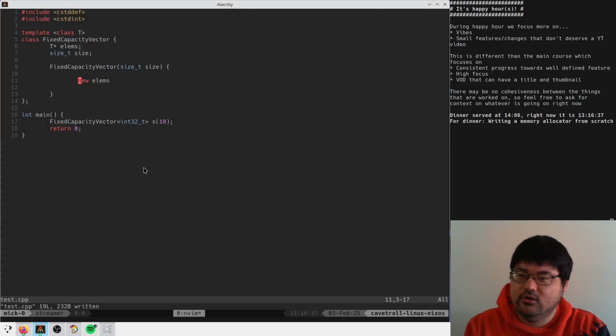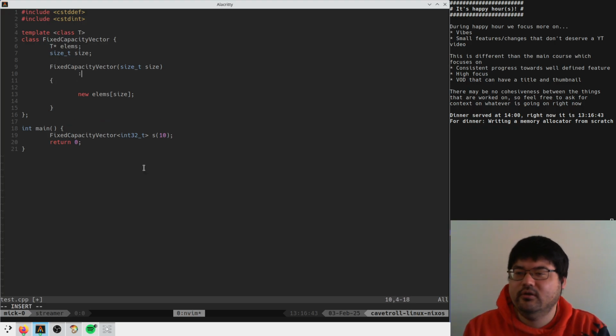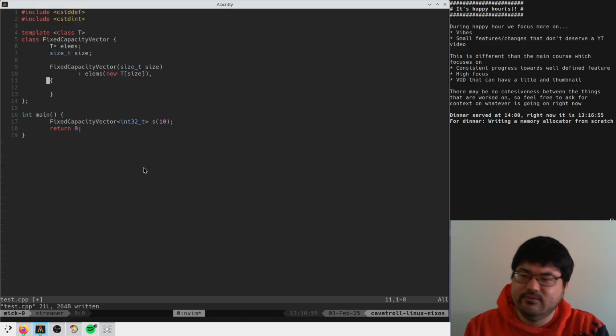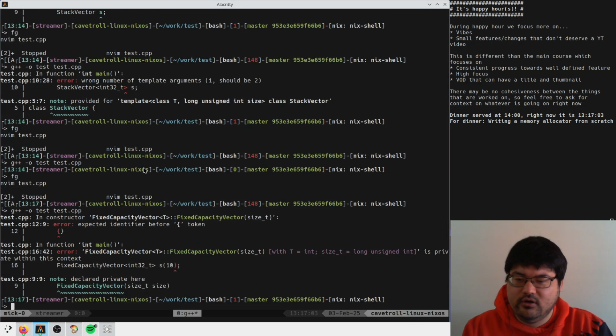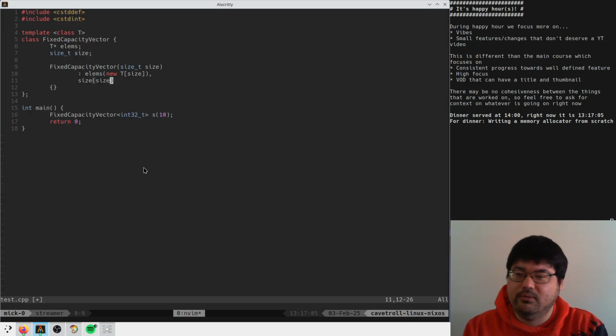Is it just new elms size? Is that it? Okay, something like this. new T size. That makes more sense. And then size is size. Okay, I think that's our constructor. Does that compile? Maybe like this.